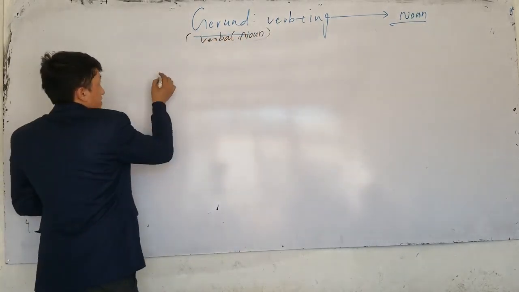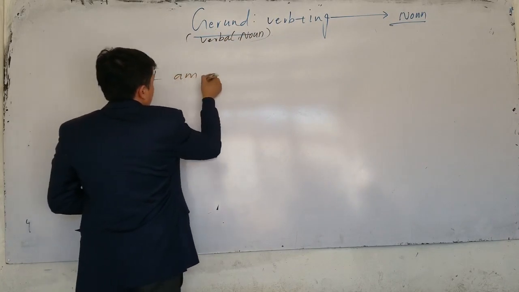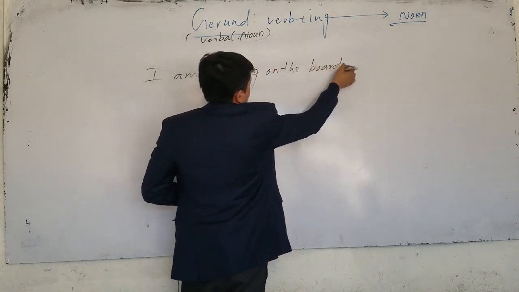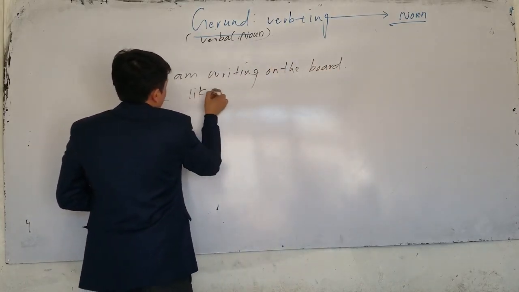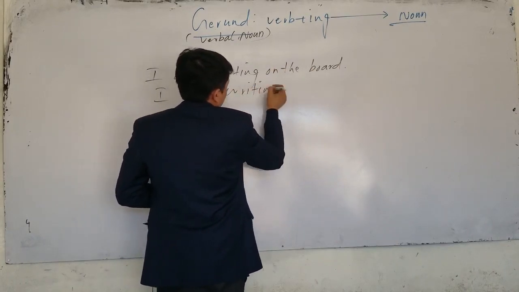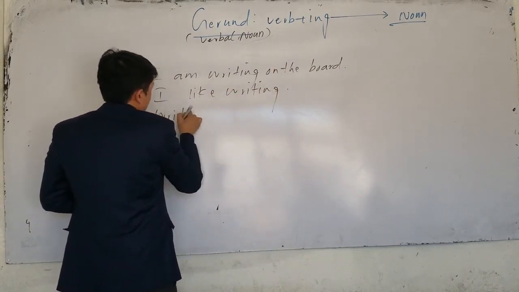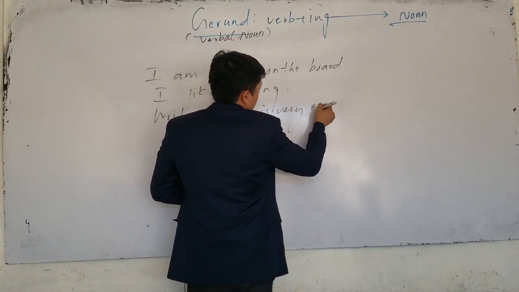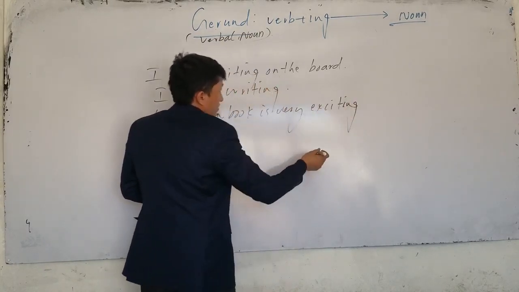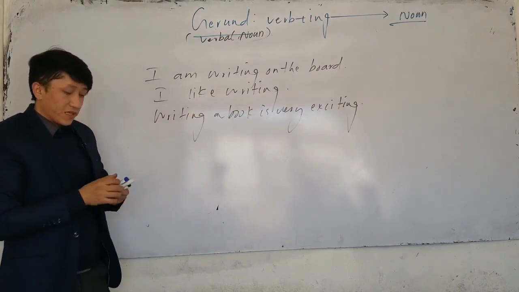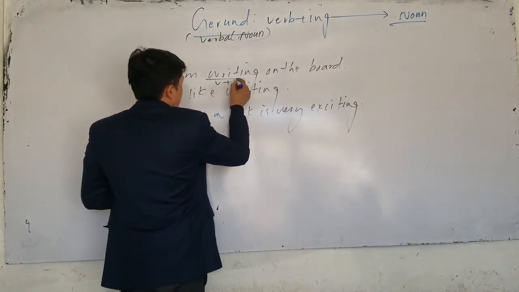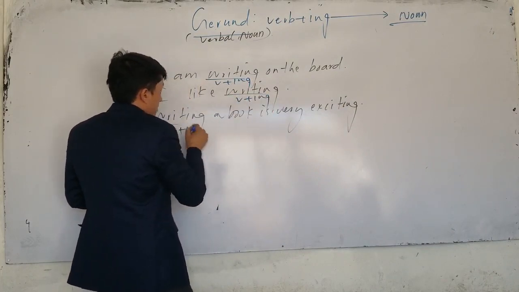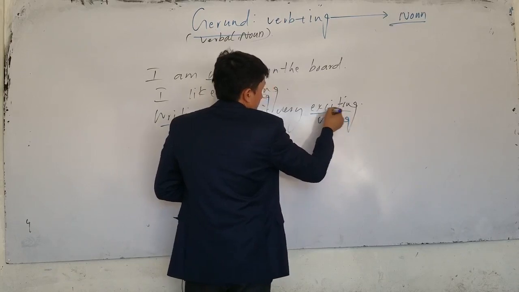For example, if I have a sentence like this, I am writing on the board. If I say I like writing, writing a book is very exciting. Now, we have verb ings in these sentences. The first one, writing, is verb plus ing. The second one is verb plus ing. And this is also verb plus ing. Excite, we have exciting.